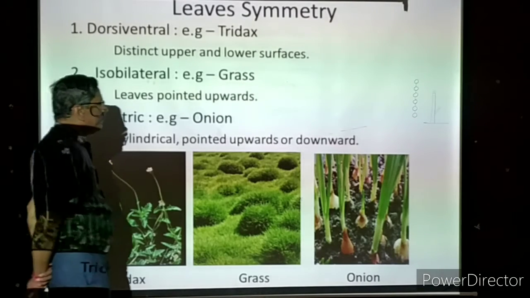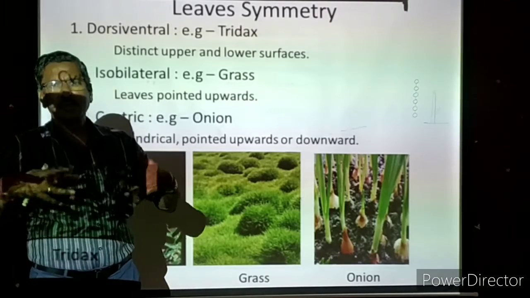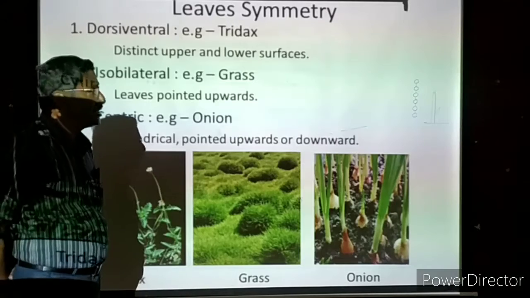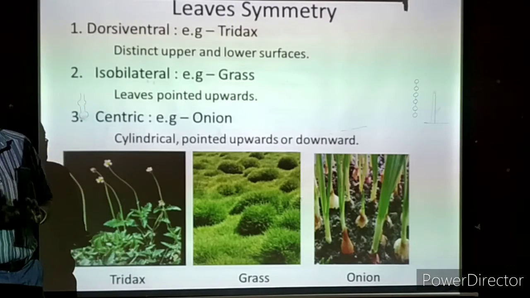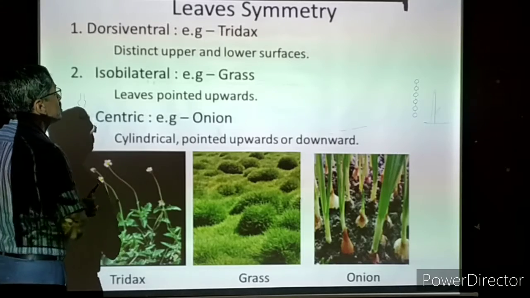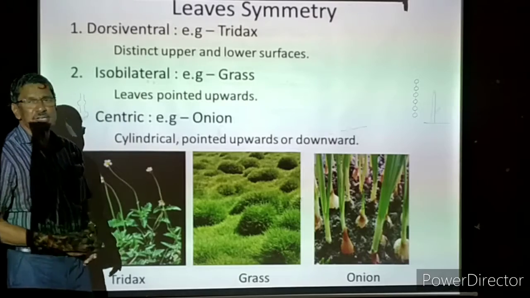Okay, leaf symmetry we are going to study. What is the meaning of symmetry? The lamina: how the shape of the lamina is, whether it is a regular shape or irregular shape, whether they are pointing in one particular direction or they are folded. That is called leaf symmetry. Now the first one we are going to take is dorsiventral.